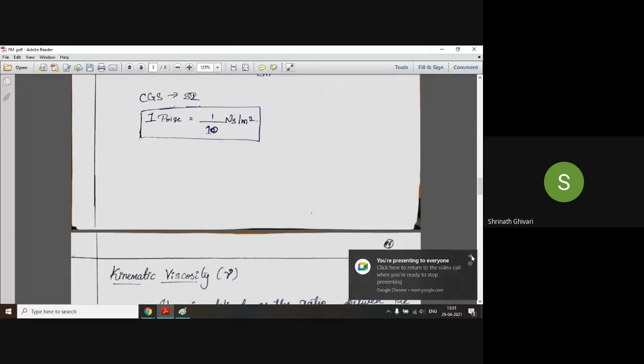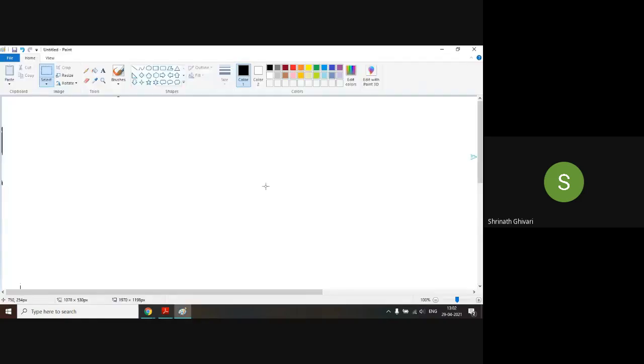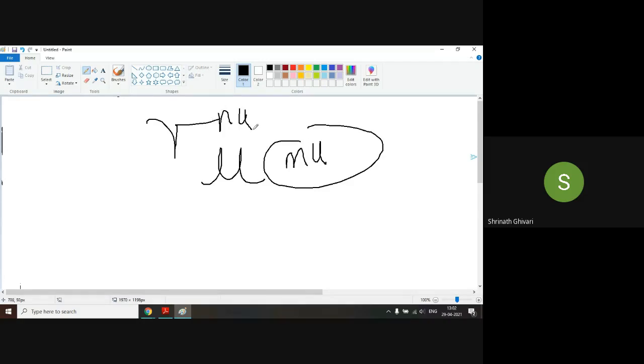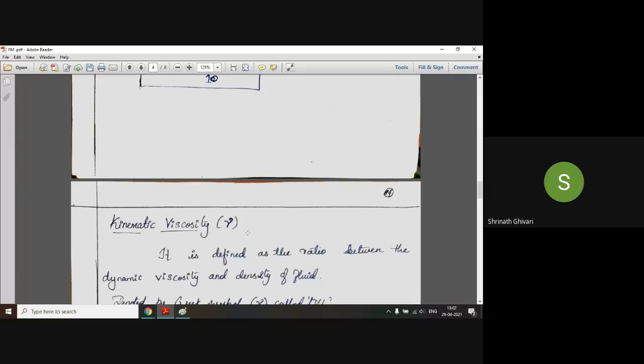So now we'll go with the definition of kinematic viscosity. Kinematic viscosity is given by nu. Okay, nu, not mu. This is mu, micro, and this is nu. If I'm wrong, you can just check it out. It is defined as the ratio between the dynamic viscosity and density of the fluid.